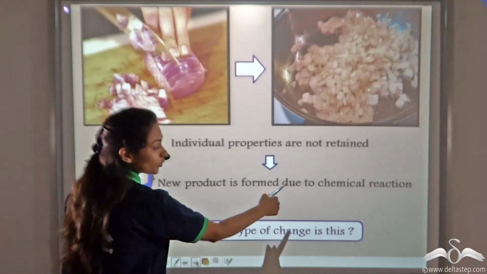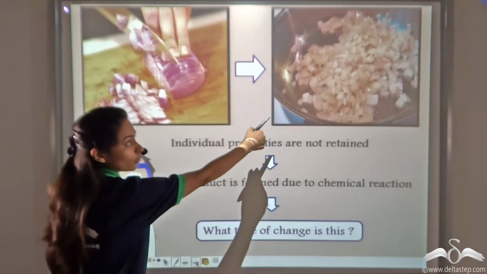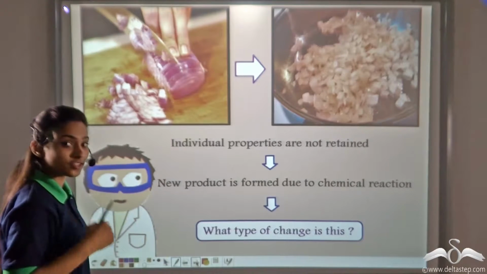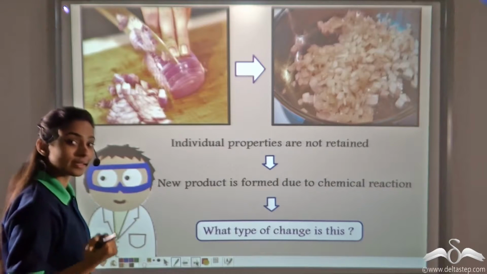New product is formed due to chemical reaction. We get a new product here. So this is not a physical change. What type of a change is this? This is a chemical change.